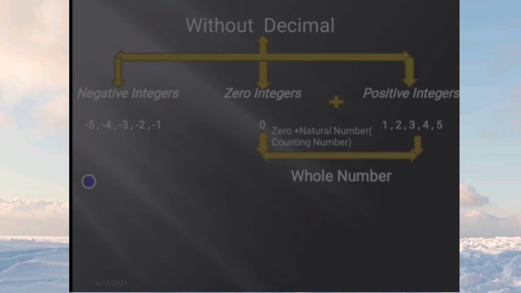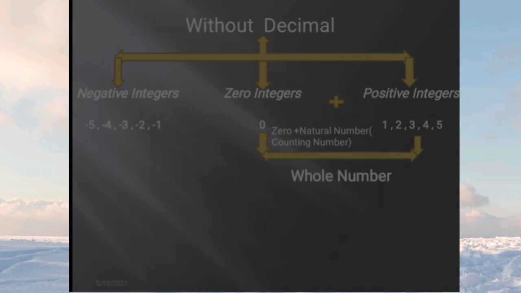Now from there, I will tell you some questions or statements. The first statement: every whole number is a natural number. I'll give you 10 seconds. Every whole number is a natural number. Is it false or true? Obviously false, because 0 is a whole number but not a natural number.